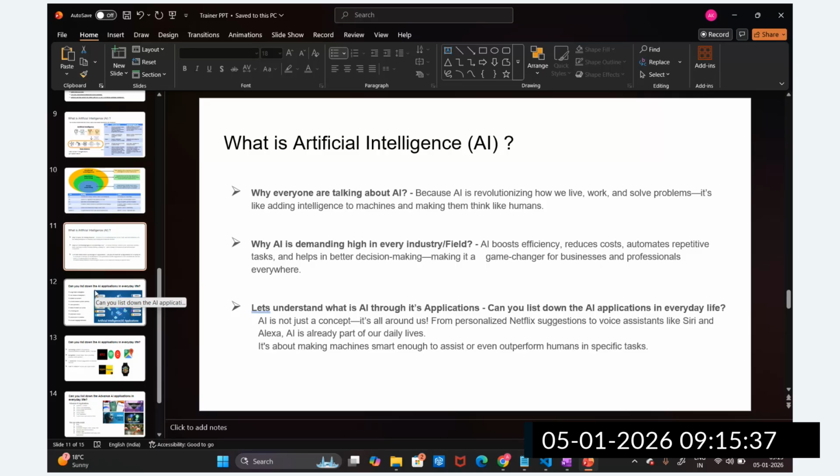That is the reason most of the learners are trying to learn this AI skill, because it is in demand in the current market scenario.